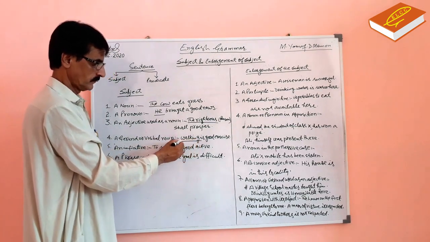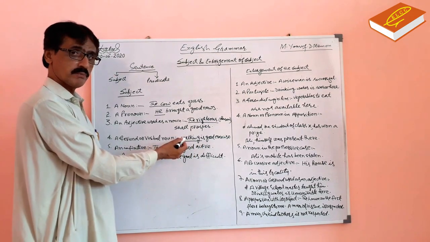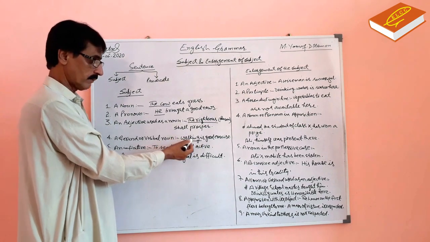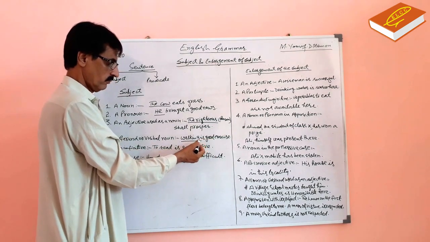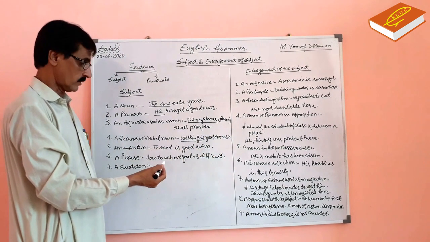Walking is good exercise. Here walking is subject, it is gerund, it is used as a noun, the subject of the sentence. Is good exercise is predicate.